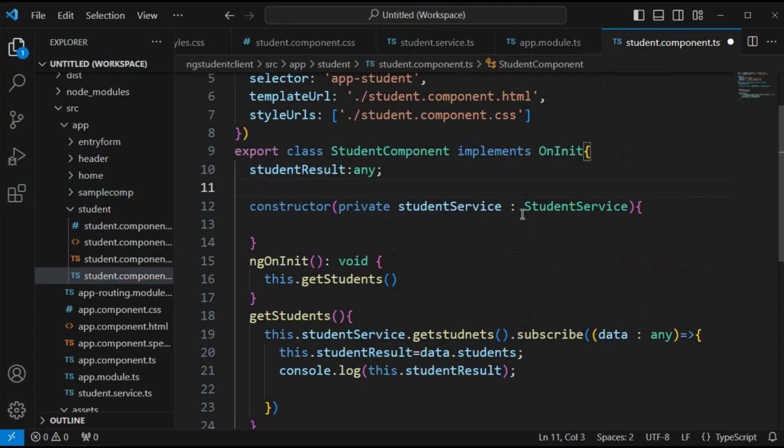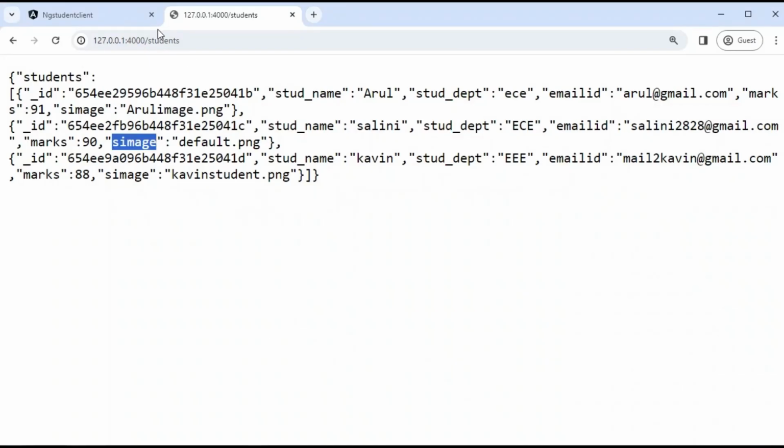Here I am going to define that as a string type equal to http://127.0.0.1:4000, this is our server endpoint, slash. Okay, save the changes and go to the browser.